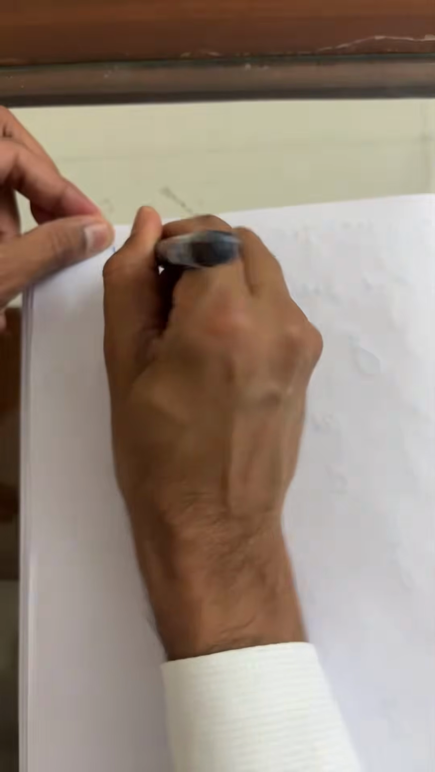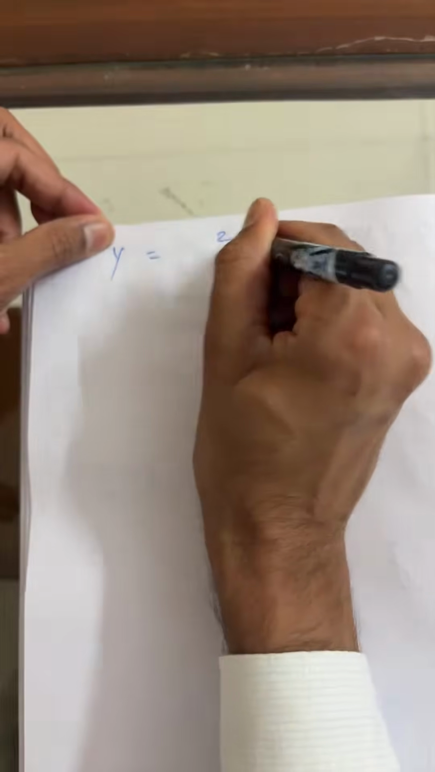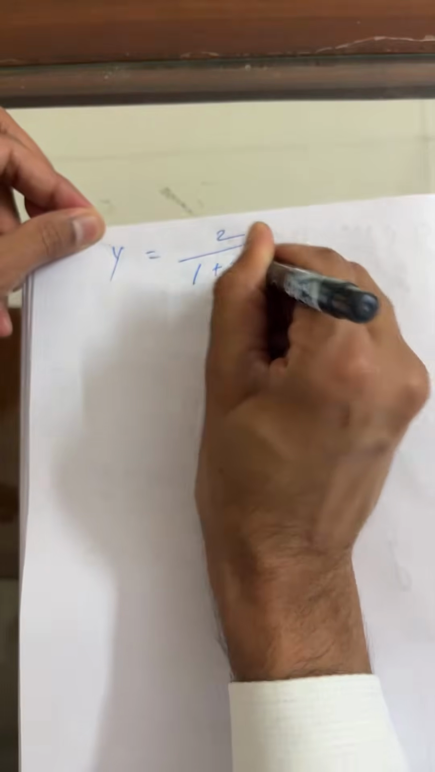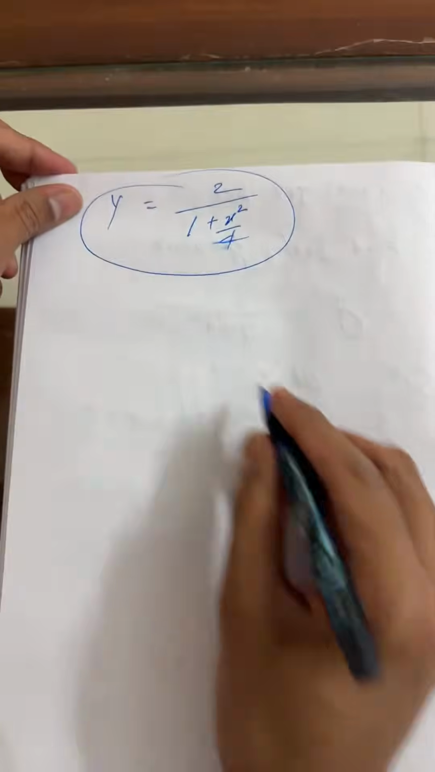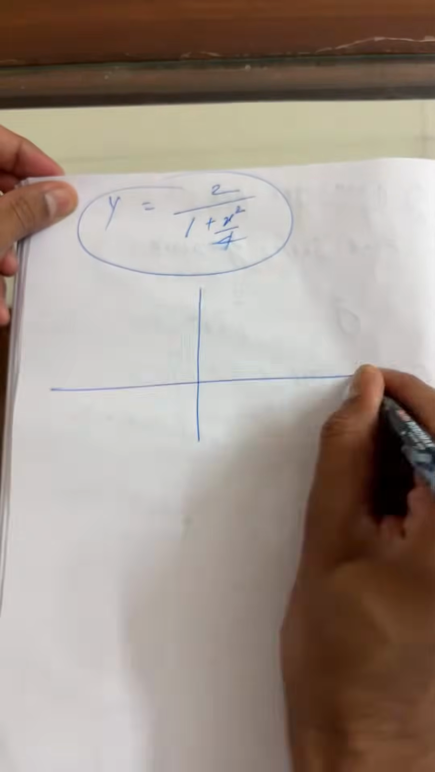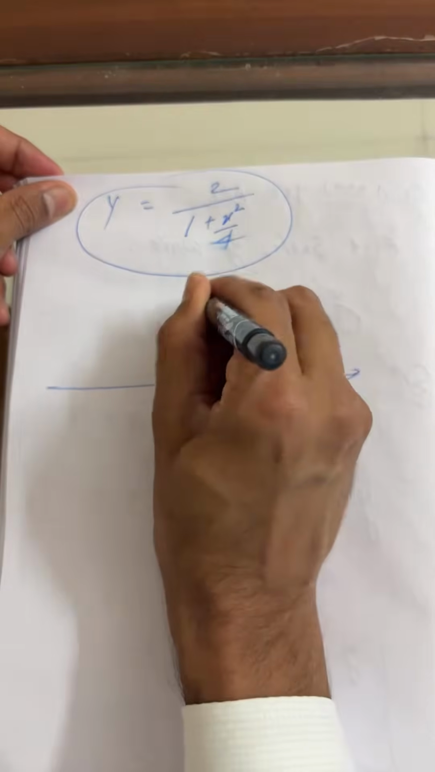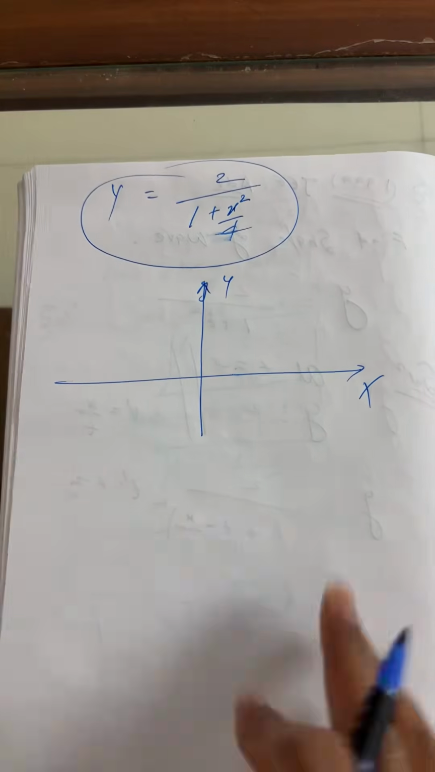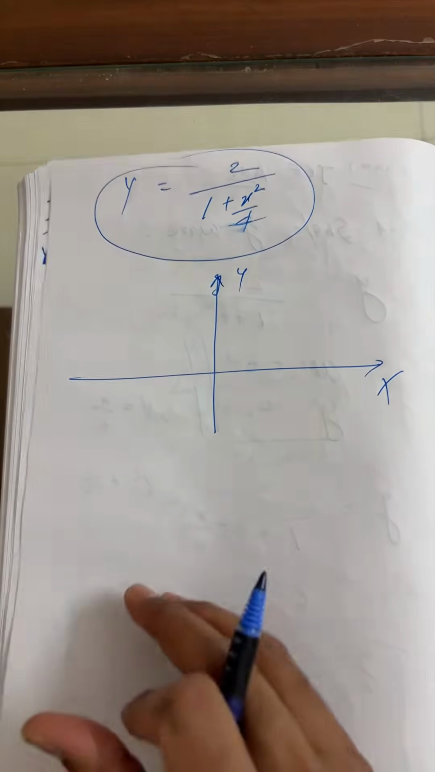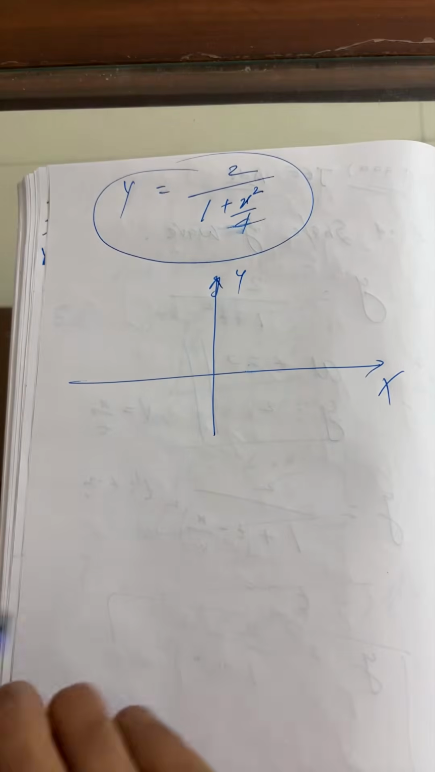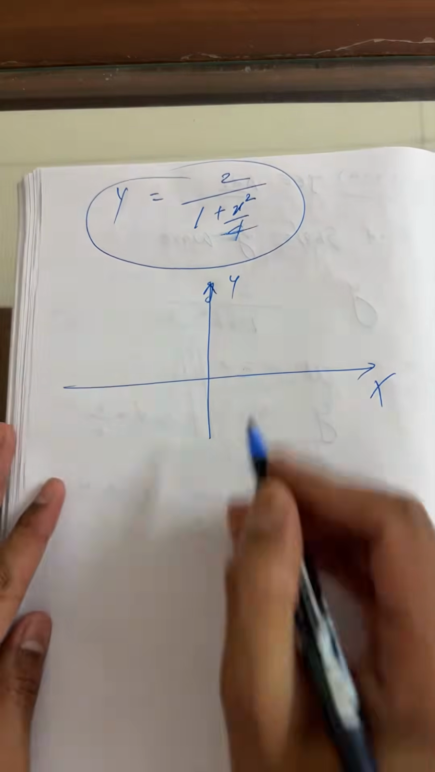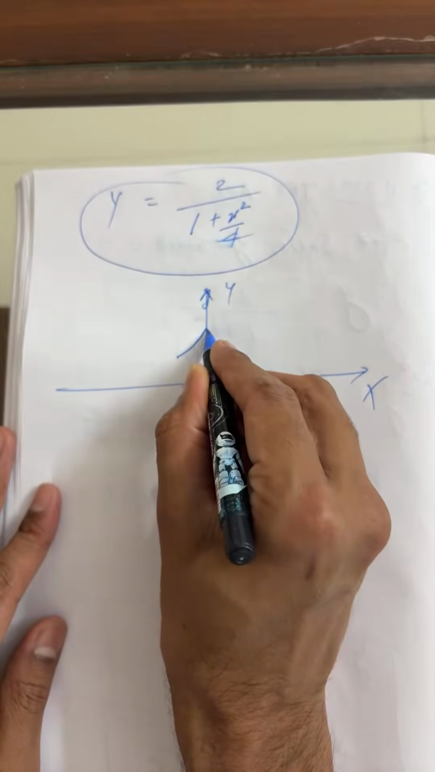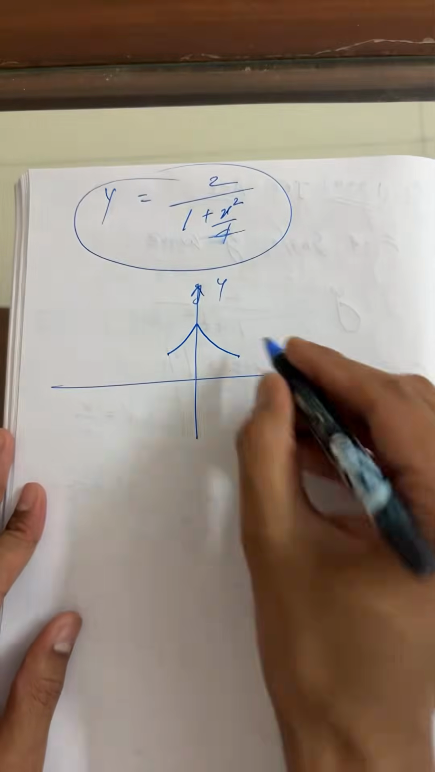So what is the question here? The equation you can write: y is equal to 2 upon 1 plus x square by 4. Right. So my question is, what is the graph here? It is always symmetric about what? Correct answer. Correct, beta. I'm proud of you, beta. I'm feeling literally proud of both of you. So always the graph for an even function is symmetric about the y-axis.